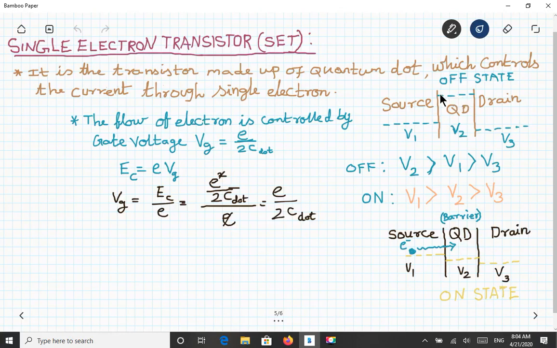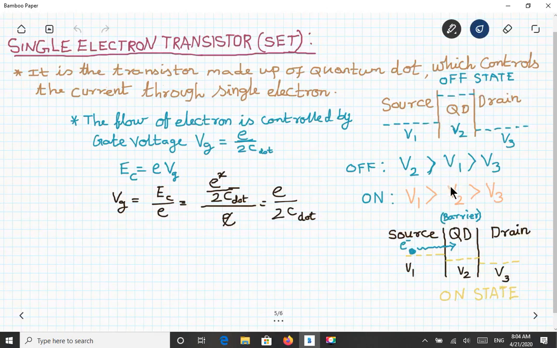This is called the off state. So this is the Coulomb blockade energy and this is the uncertainty energy. The uncertainty will be low when compared to the Coulomb blockade, so the electron will not tunnel. So this is called the off state.